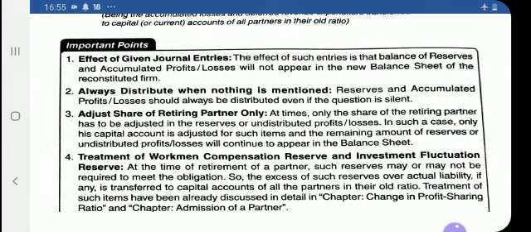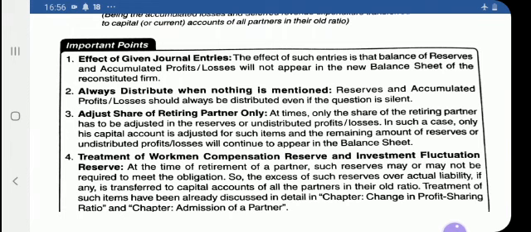Because these items are already transferred to all partners' capital accounts, so they will no more appear on the liability side of the balance sheet. Second, always distribute when nothing is mentioned, which means reserves and accumulated profits or losses should always be distributed even if the question is silent.